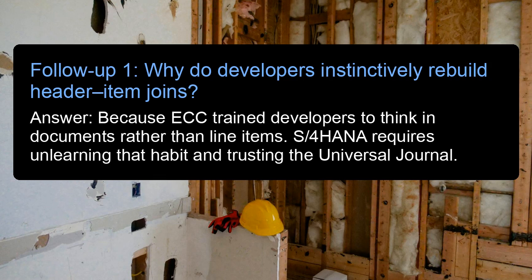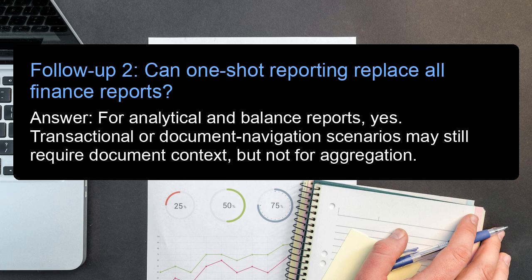Follow-up 1. Why do developers instinctively rebuild header item joins? Answer: because ECC trained developers to think in documents rather than line items. S/4HANA requires unlearning that habit and trusting the Universal Journal. Follow-up 2. Can one-shot reporting replace all finance reports? Answer: for analytical and balance reports, yes. Transactional or document navigation scenarios may still require document context, but not for aggregation.